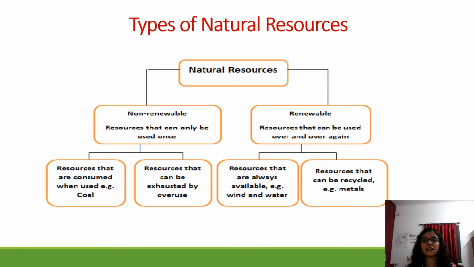So these are resources that can be recycled again and again, you can use this. Recycling we have already discussed when we were learning about carbon footprints, how to save the earth, resources in the earth. So these are the two types of natural resources. One of the natural resources will get over soon if you are not planning and properly using it. The other, it will never get over. Some examples like sunlight, water, all these resources will be got by us every time, we need not worry about it, but we should be worrying about the non-renewable resources.